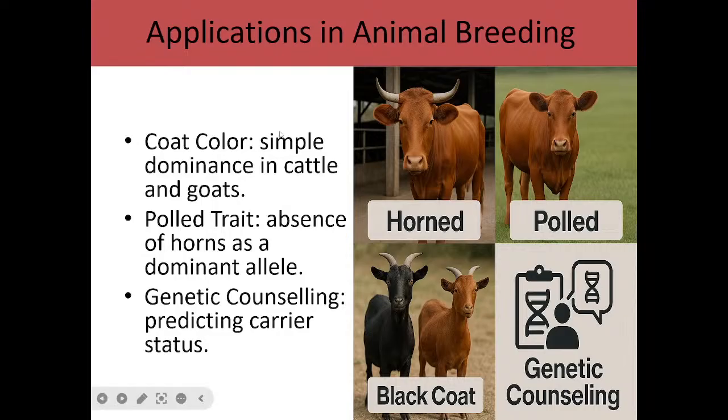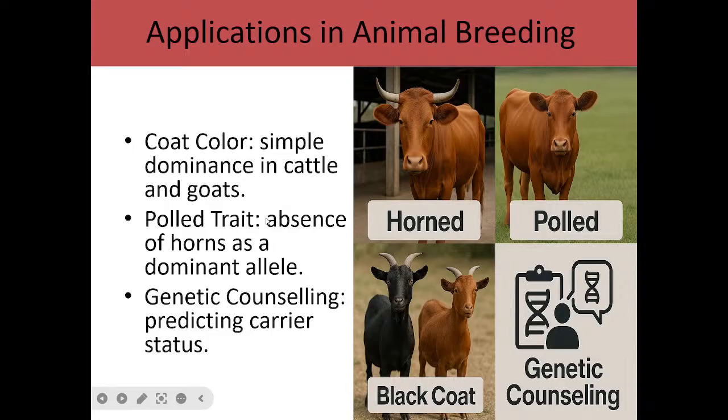Then the application of genetics in animal breeding. You should know that in animals, there are certain conditions that are genetically controlled, and there are some that are not. For example, coat color is a simple dominance in cattle and goats. When you see goats, you see them in different colors. When you see cattle as well, you see them in different colors. That means coat is an important trait that you can use in breeding them.